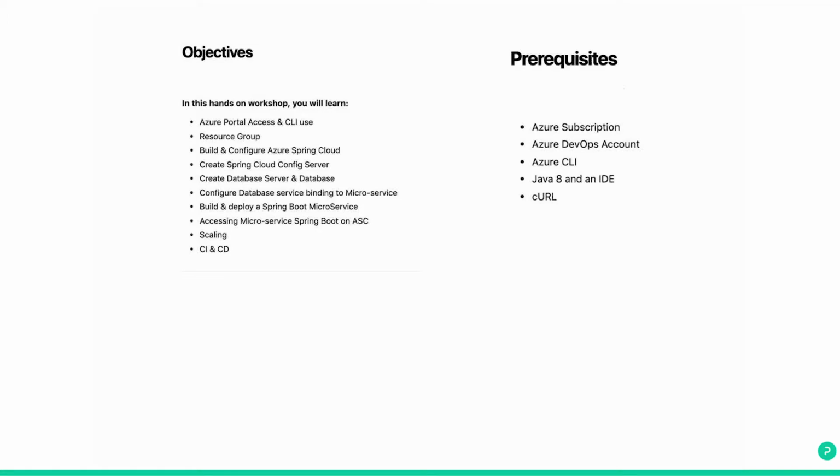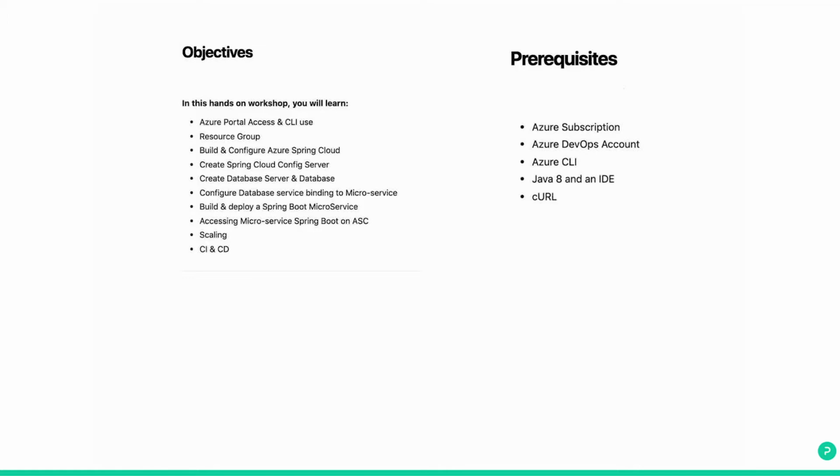Then we will deploy our Spring Boot microservices to the Azure cloud environment. Then we'll see how we can create the public URL and access those Spring Boot microservices from our local system. Then we see how we can scale out our Spring Boot microservice app, and last we'll see how we can work on continuous integration and continuous deployment using Jenkins, Azure DevOps, and some other things.